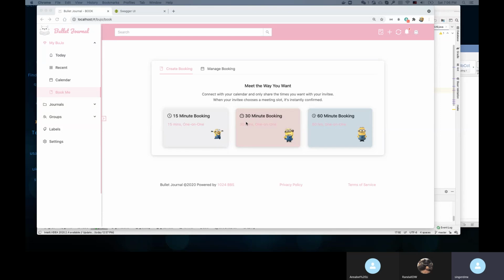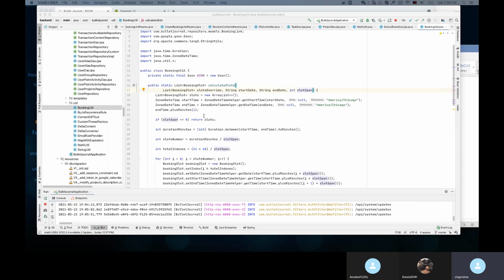I create a link 9 a.m. to 5 p.m. but I'm in PDT, right? And another user uses this link on the public page. So when the front end calls get booking link, they need to send us the time zone, right? Potentially, you can do that later, but remember that, okay?